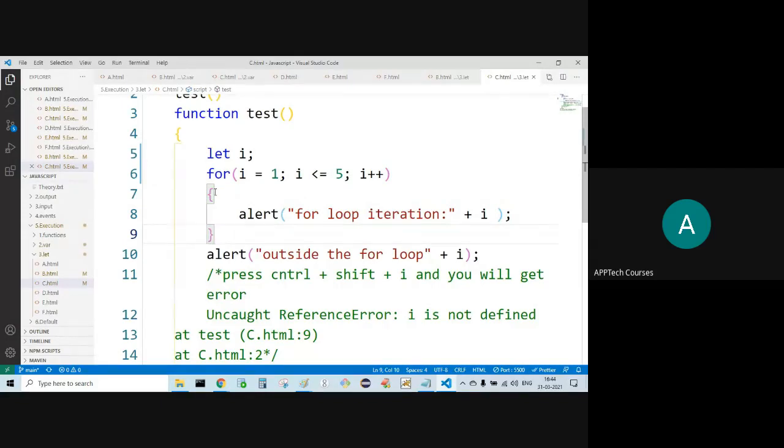But in case of var, what happens? Inside the for loop also, outside the for loop also, anywhere in the test method. But if you are using it before declaring, you will get undefined. After declaring, whatever value is initialized, that value you get.